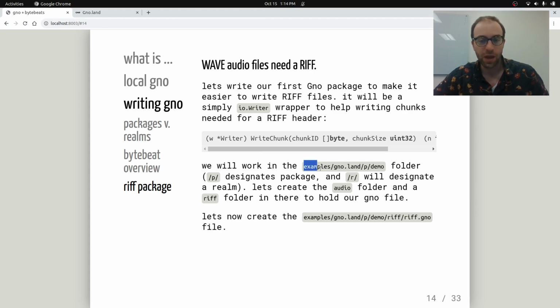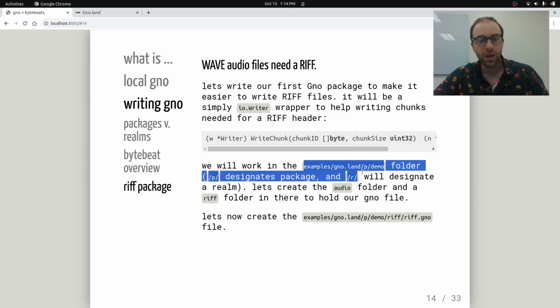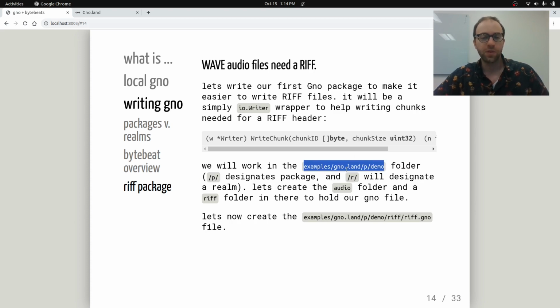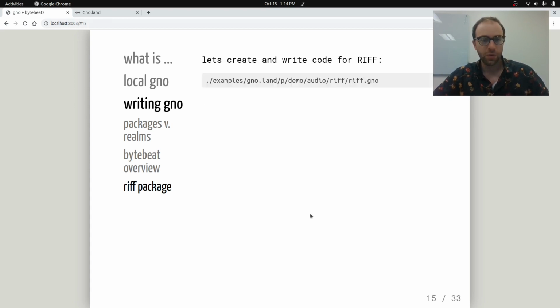So we're going to edit the file or make a new file in examples/gno.land/p. P is for package, and then /demo. The location isn't that important, and you can define it to be anything later on. But for now, it's easier to keep everything in the examples. So we'll go ahead and do that.